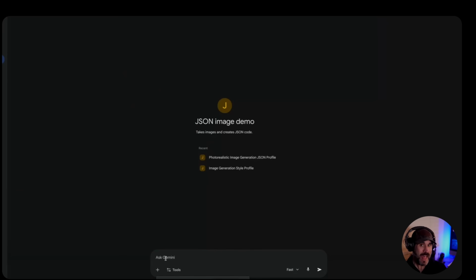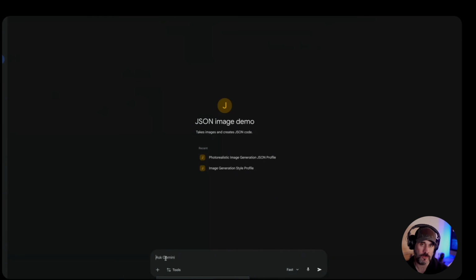Now, if the prompt does not work, it means that whatever image editor you're utilizing does not accept JSON code to create it. If that's the case, you can go back to the AI and say, can you please create this as a very extensive prompt from this JSON code?